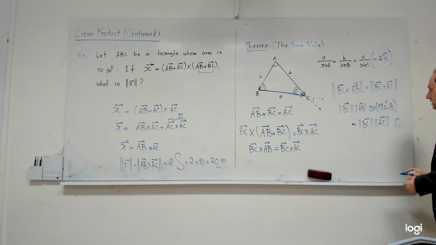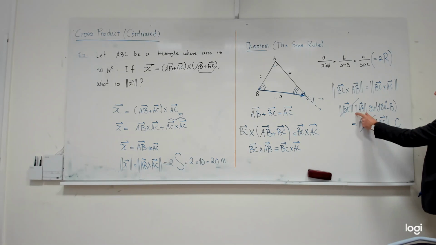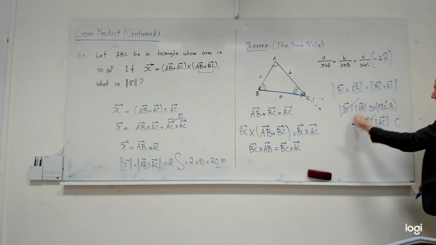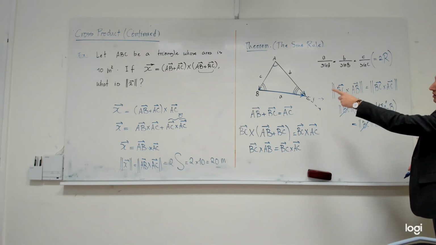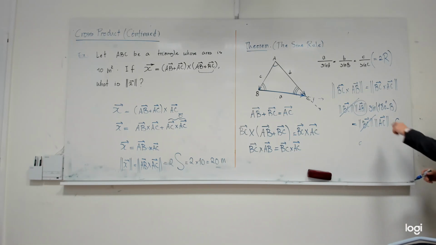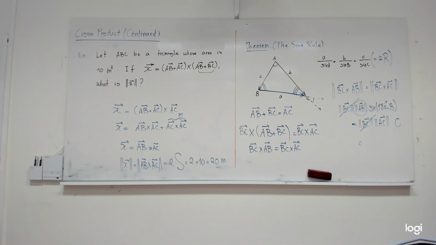But let us do some simple thing. First of all, whatever this is, I can divide, and this is cancelled. What is a better name for this? The vector notation is a little bit messy, but what is the meaning of the magnitude of vector AB? Magnitude of vector AB is simply little c. And then you have trigonometry, yes? What is sine of 180 minus b? Of course, you have done the exam. I hope that you haven't forgotten everything. So what is the answer? If two angles are supplement, the sines are exactly the same. So the sine of 180 minus b is exactly equal to the sine of b.